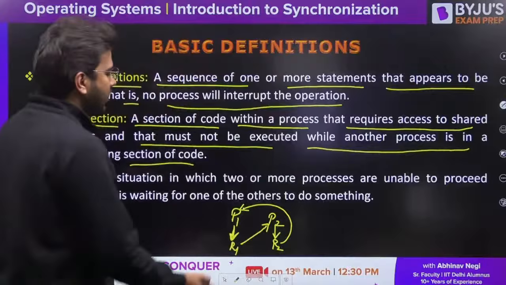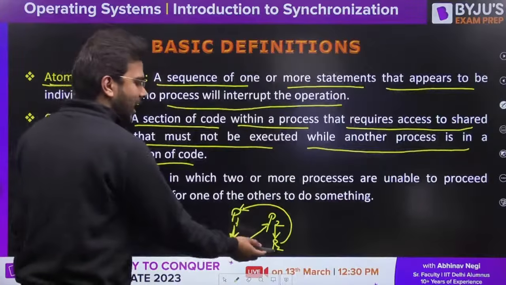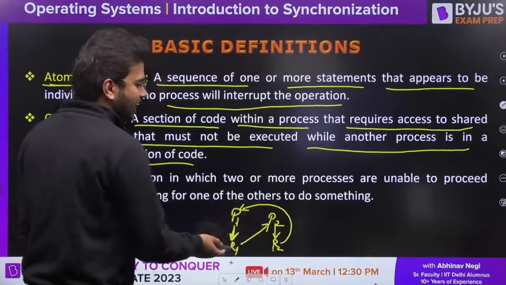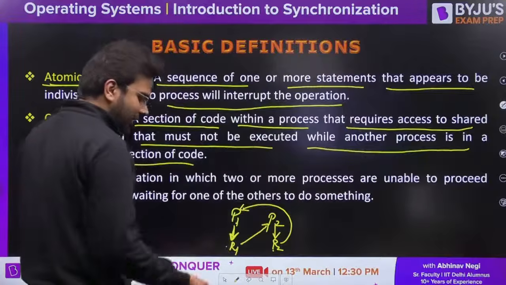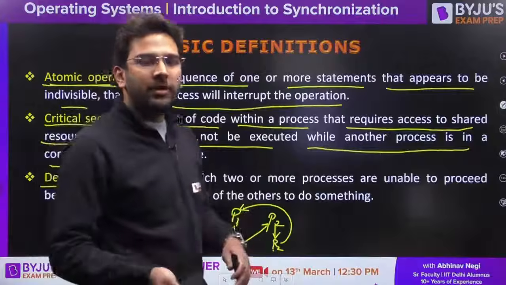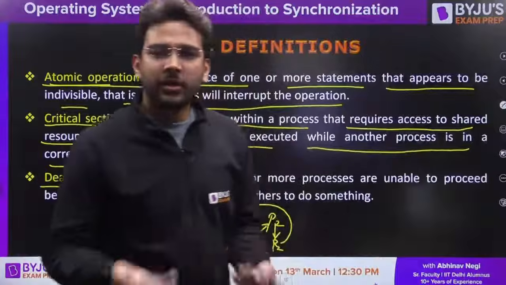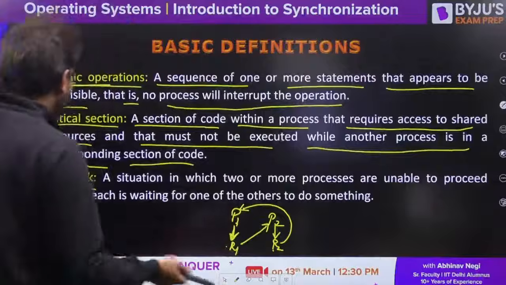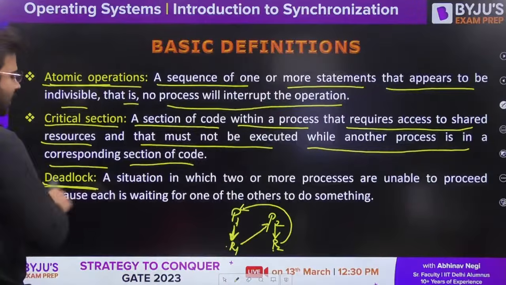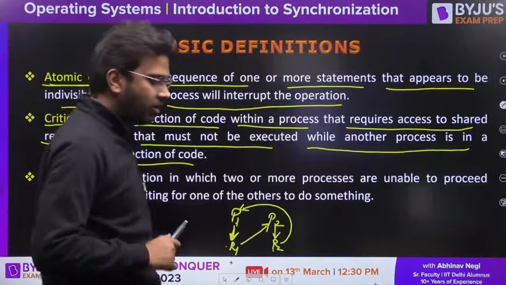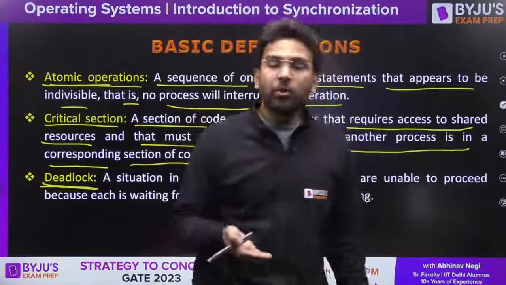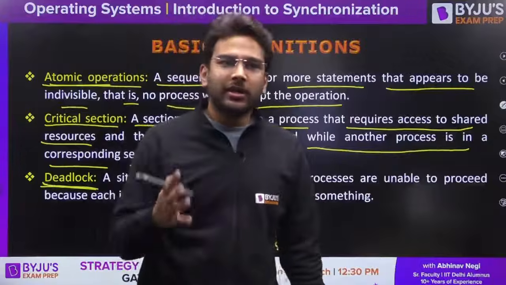So what is happening here? P1 is not releasing R2 because P2 needs that, and P2 is not releasing R1 because P1 needs that. So ultimately both are waiting for each other to perform a certain operation, but they are unable to do so. That situation we call a deadlock, when there is no progress. Basically, when there is no progress, we can call that situation a deadlock.